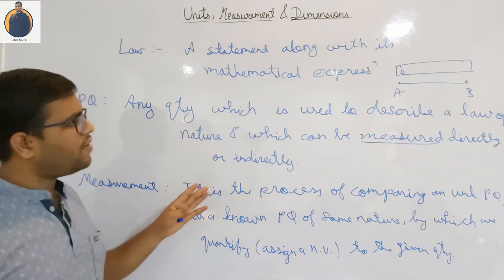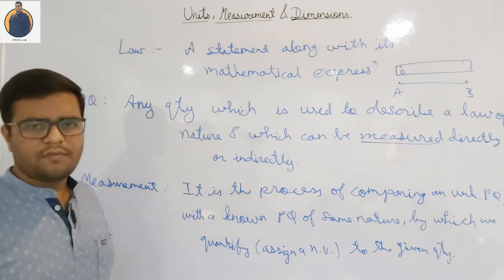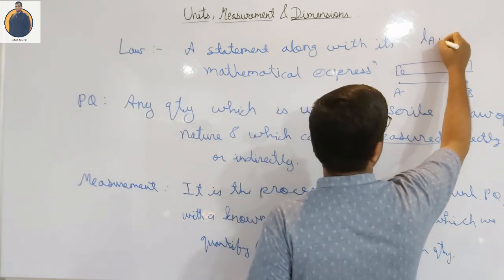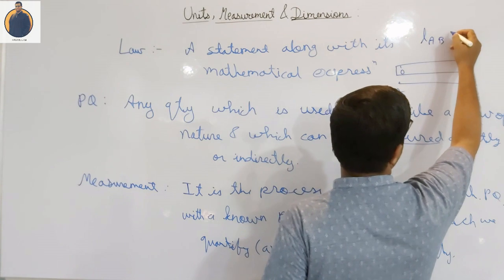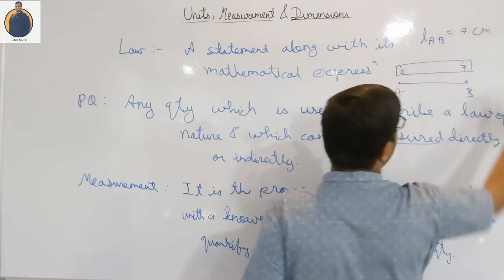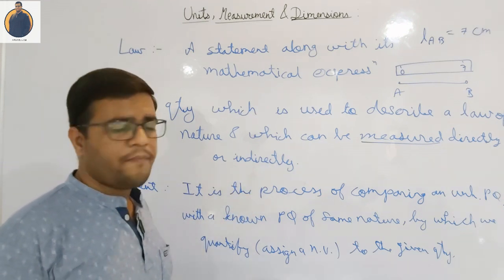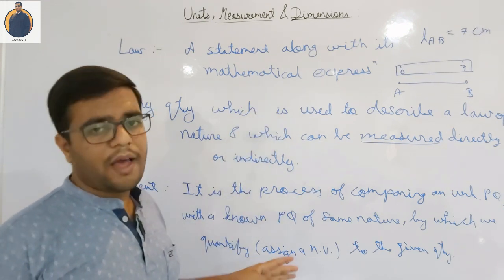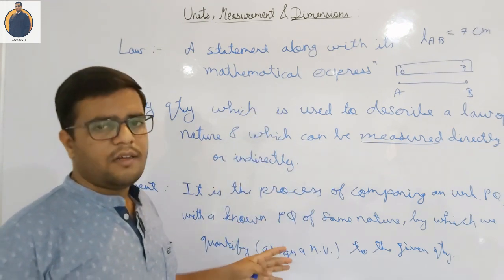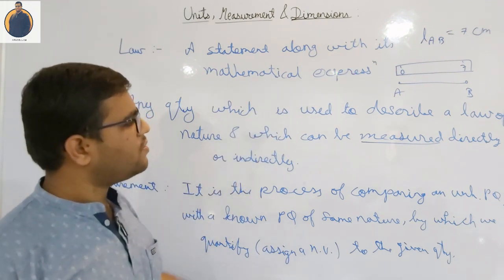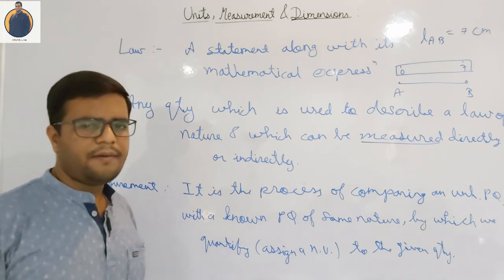So here we have measured the length of this segment. We can write this as the length of segment AB. Let us say this mark is 7, so you can write it as 7 centimeter, right? This is how a physical quantity looks like. It has a numeric value in it and it has a unit. I'll discuss everything one by one. So here you can say that the length of the segment is 7 centimeter, right?